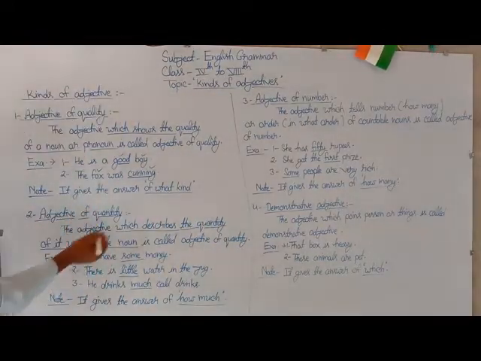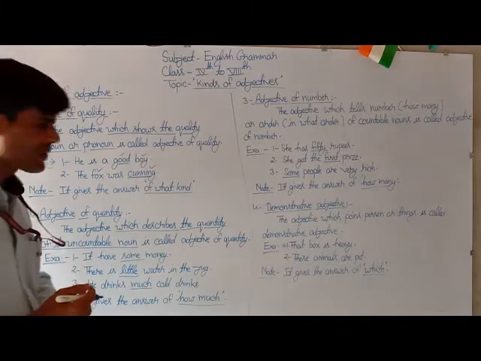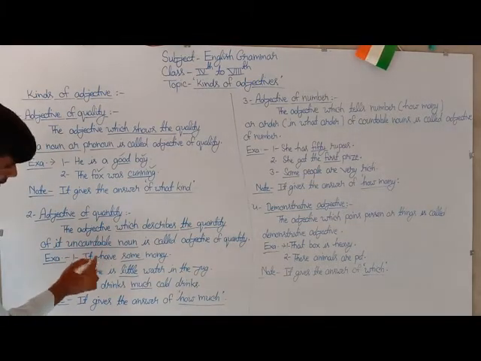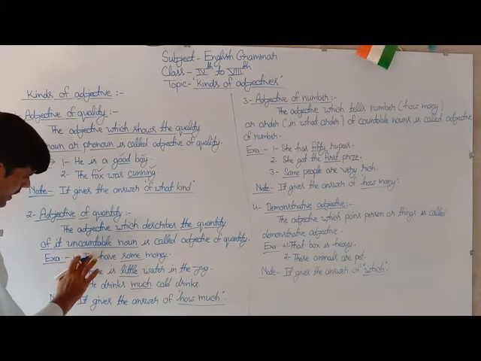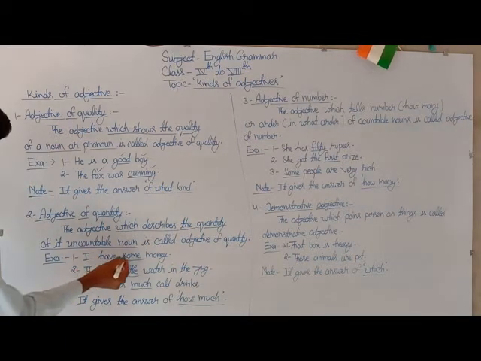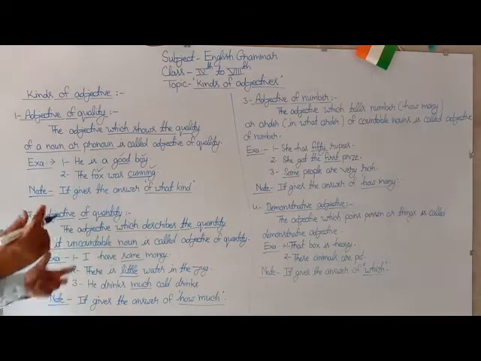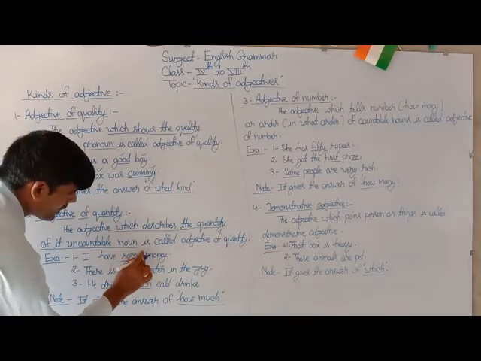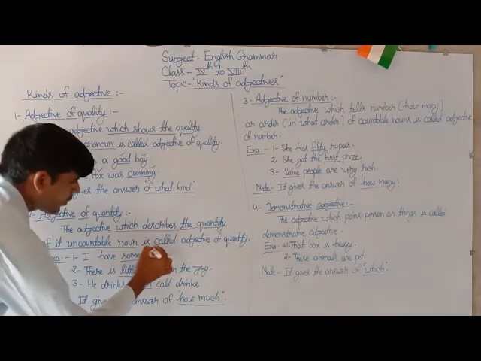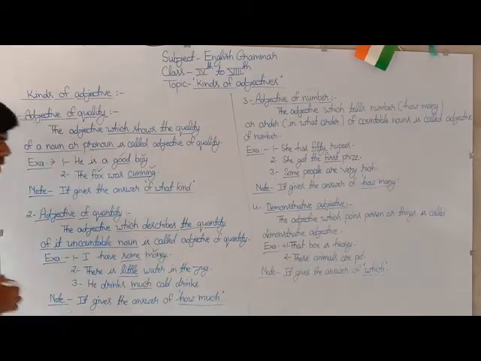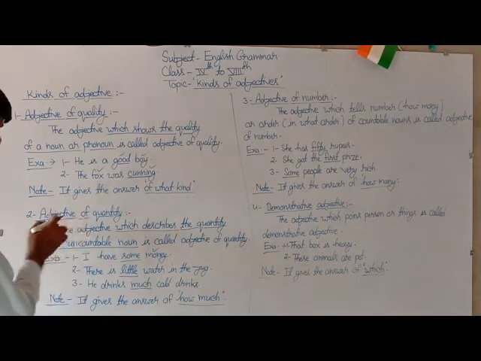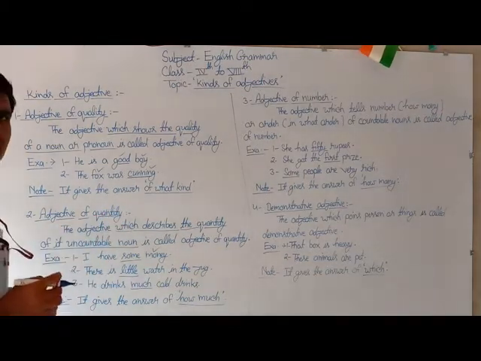You have to see some more examples related to this topic. The first one is: I have some money. Here the underlined word some is used to show the quantity of its uncountable noun money. So this is counted as adjective of quantity.